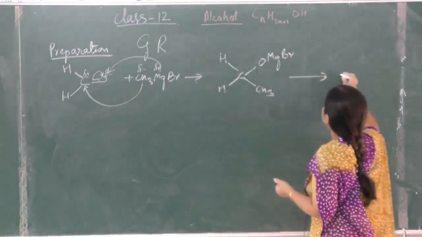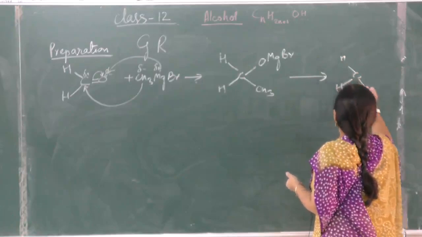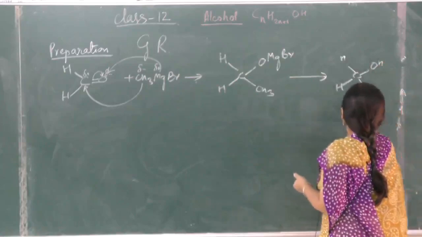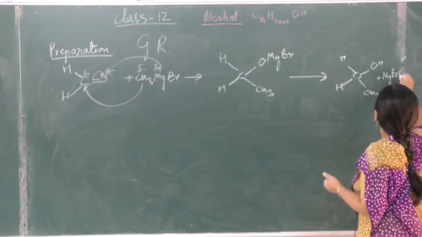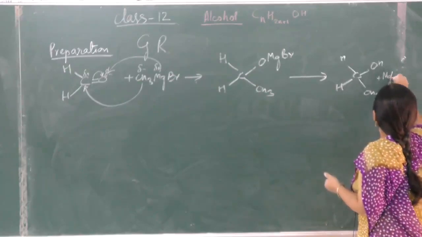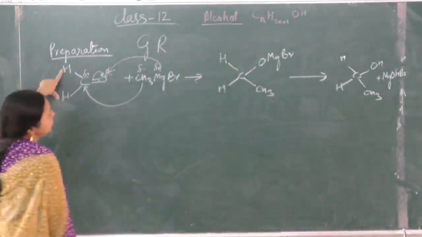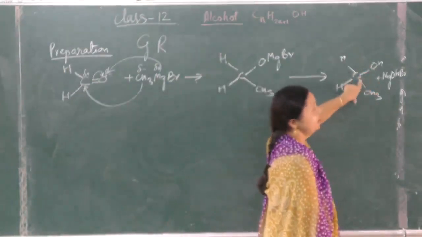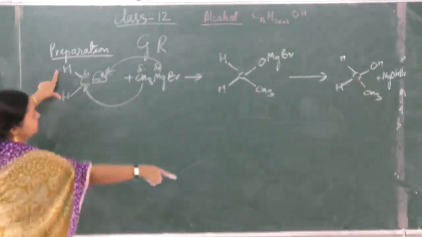This on hydrolysis will give CH3CH2OH plus Mg(OH)Br. So only formaldehyde will give a primary alcohol. This is ethanol, CH3CH2OH, a primary alcohol.